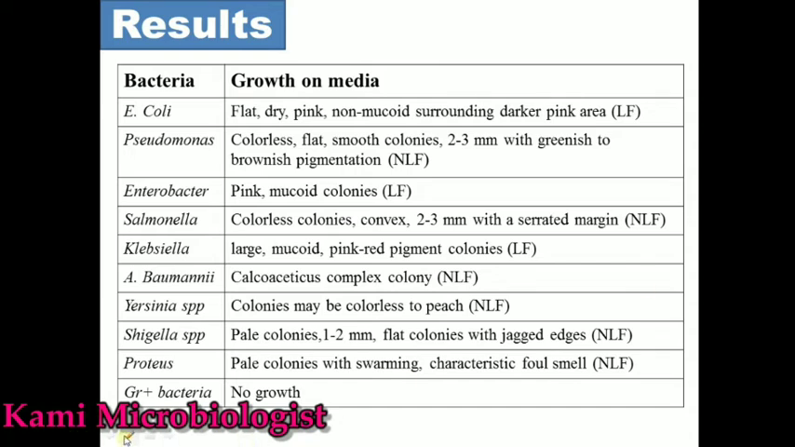Then we have the bacterial characteristics which are shown on MacConkey agar. So remember guys, now if we talk about E. coli, E. coli mostly produces flat, dry, pink, non-mucoid colonies with a surrounding dark pink area on MacConkey agar, which is lactose fermented.